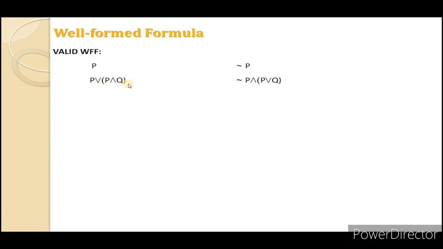The next is not P and (P or Q). Now here not P is a well-formed formula and (P or Q) is also a well-formed formula. Next, not P and (P implies Q). Not P is a well-formed formula and P implies Q is also a well-formed formula. Next, not P and (P double implies Q). In that also, not P and the bracket P double implies Q are well-formed formulas. Next, P or (P or Q), (P implies Q) or (P or Q), all these are well-formed formulas.